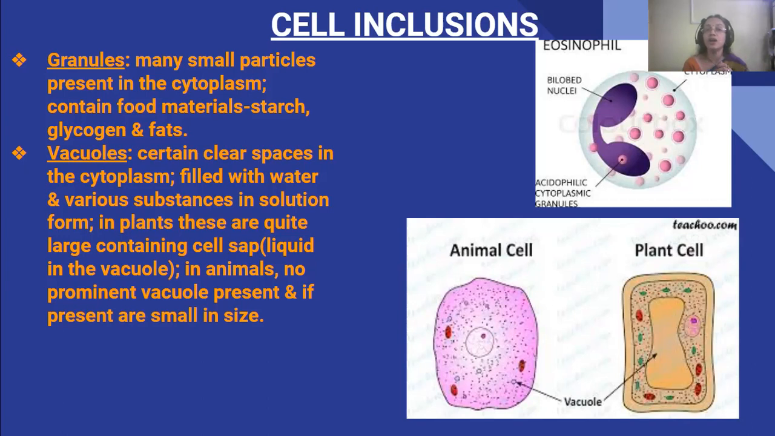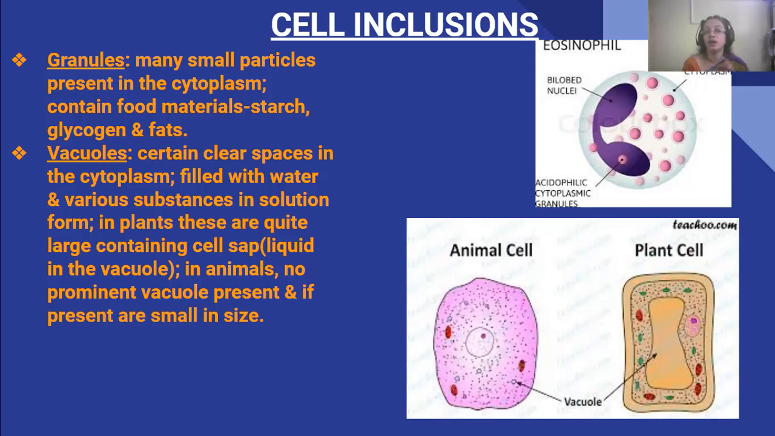Then vacuoles. Vacuoles are certain clear spaces present in the cytoplasm. Mainly they are present in the plant cell, where a large conspicuous vacuole is present, and in animal cells, they may be inconspicuous or not present at all. They are filled with water, and various substances are present in solution form. In plant cells, they are quite large and very conspicuous.